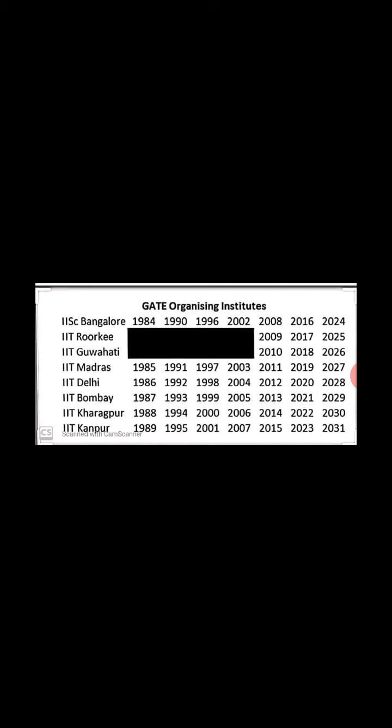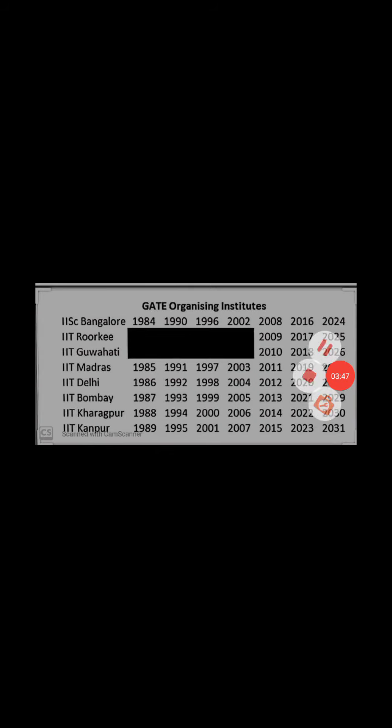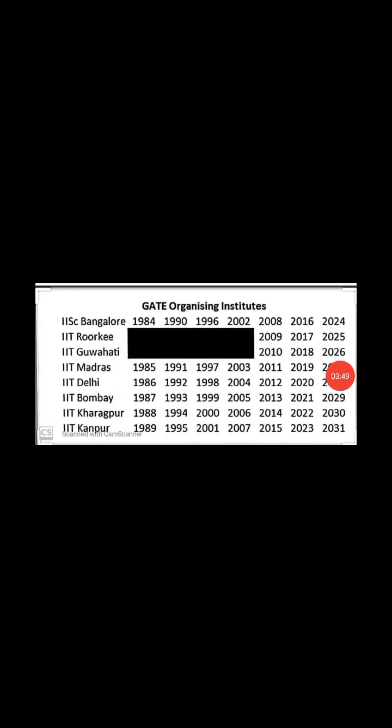Here I am showing you that the first column is the GATE conducting institute and all the remaining columns are the years in which they already conducted the exam or are going to conduct the exam. If you see the 6th column, in 2016 IISc Bangalore conducted the exam, in 2017 IIT Roorkee, in 2018 IIT Guwahati, in 2019 IIT Madras, in 2020 IIT Delhi, and the next coming year 2021 the exam will be conducted by IIT Bombay.